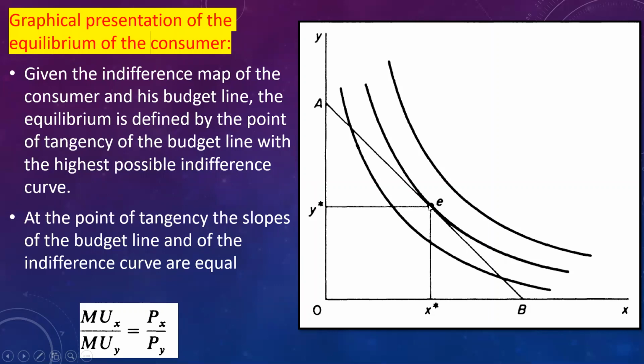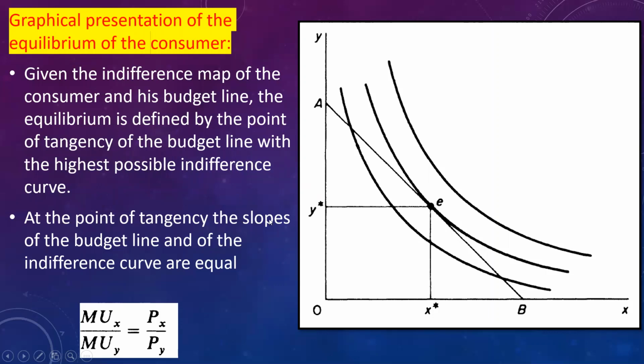At point of equilibrium, consumer purchases y star quantity of y and x star quantity of x. Here we see, given the indifference map of the consumer and his budget line, the equilibrium is defined by point of tangency of budget line with the highest possible indifference curve.